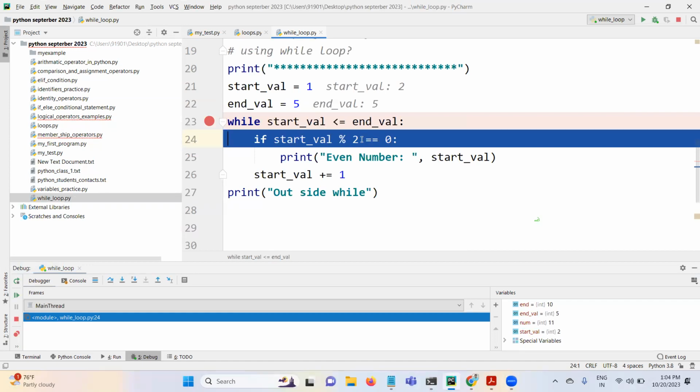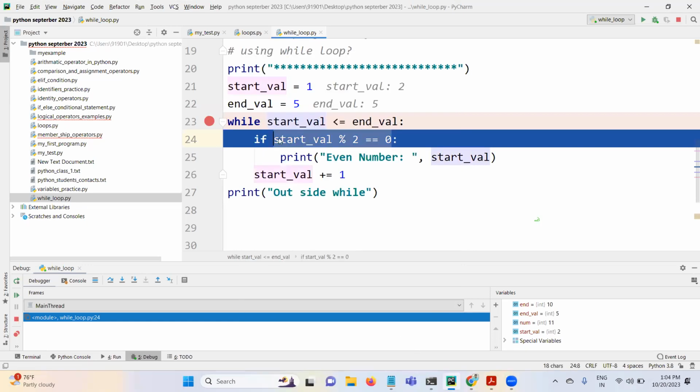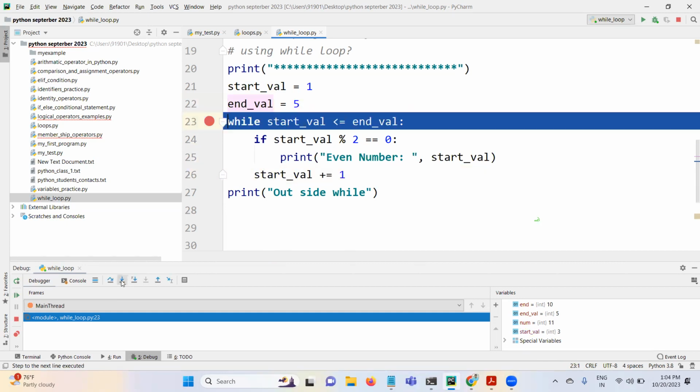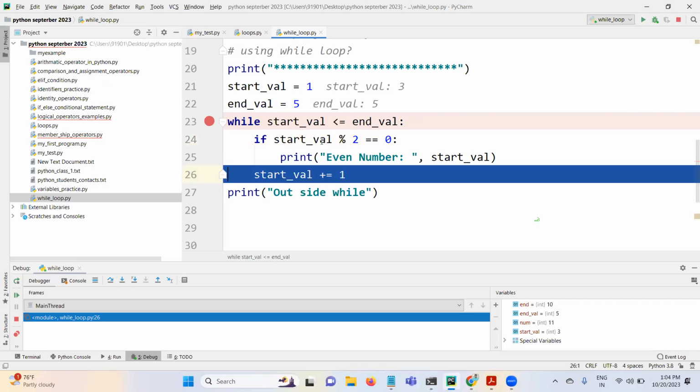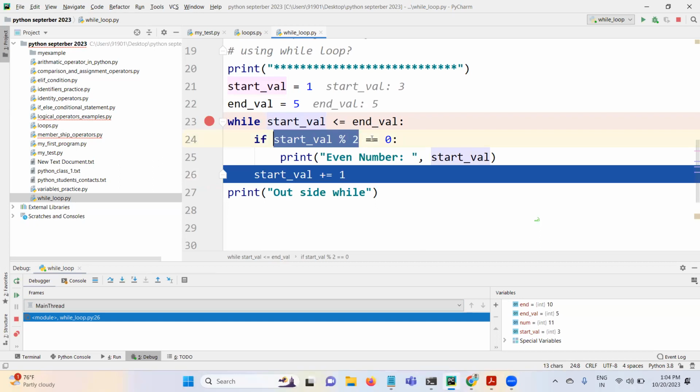Now 2 modulo 2. Let me evaluate this expression, what it returned. True, right? That means this if condition is returning true, so whatever code is available inside this if is going to be executed right now. Let me see whether the print statement is executing this time. Increment. Now start value becomes 3. Come here, 3 modulo 2 means nothing but some value. I think it's not returning 0. See the output, it is returning 1, right? 1 equal to 0, false, right? That's why it is coming directly here.